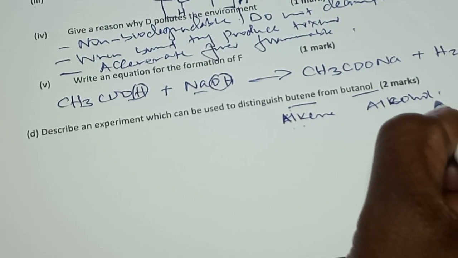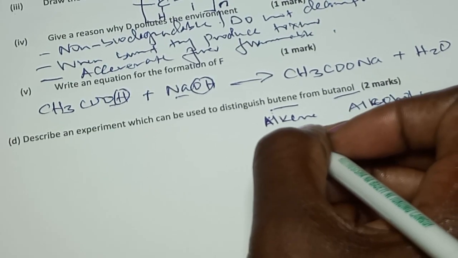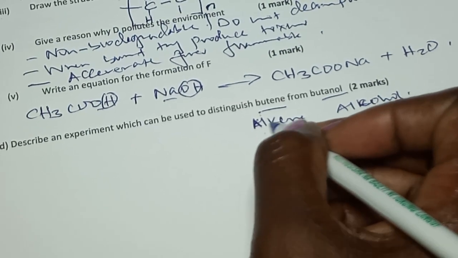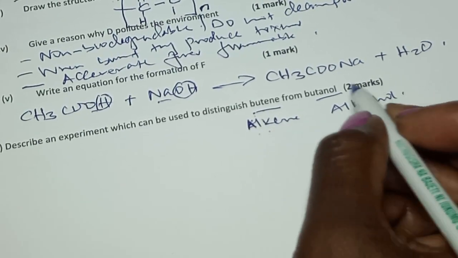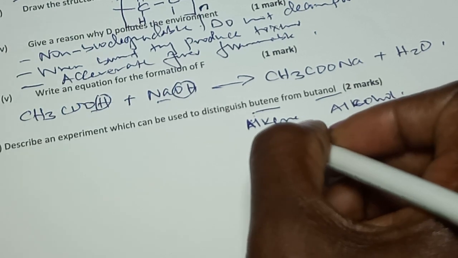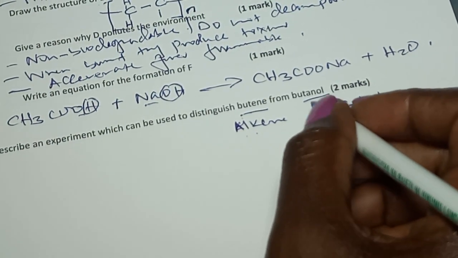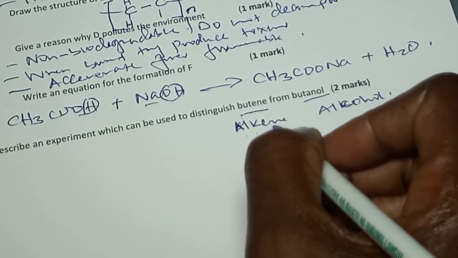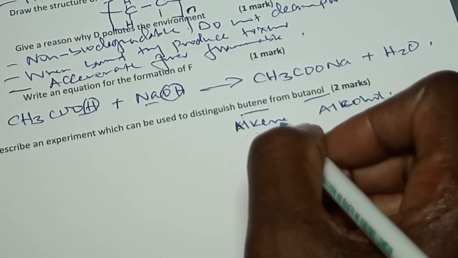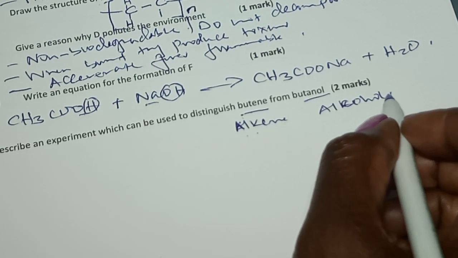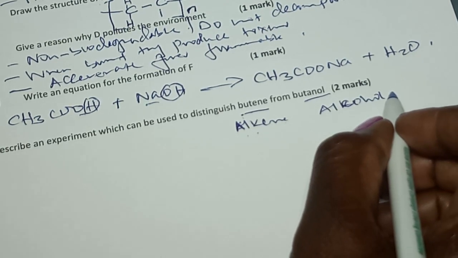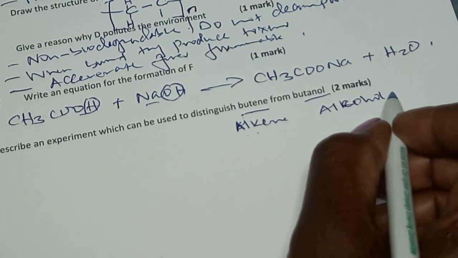Number 2, the common reaction for alkenes that differentiates them from alkanes and alcohols is the decolorization of bromine water. Bromine water is colored, yellow or brown. So if you bubble an alkene or put an alkene in bromine water, after some time it decolorizes. While with the alcohol, there will be no reaction because it does not react with bromine water.